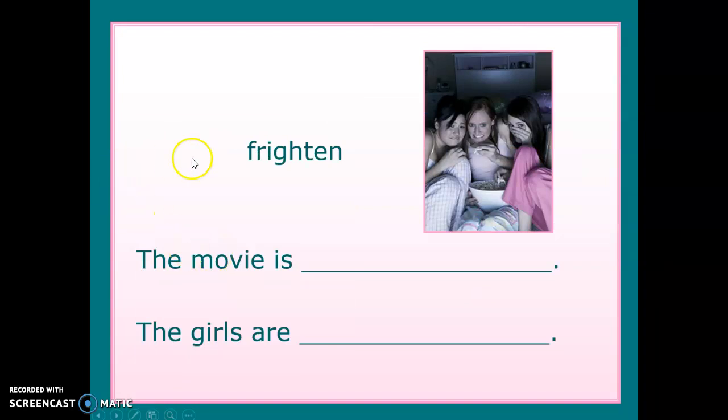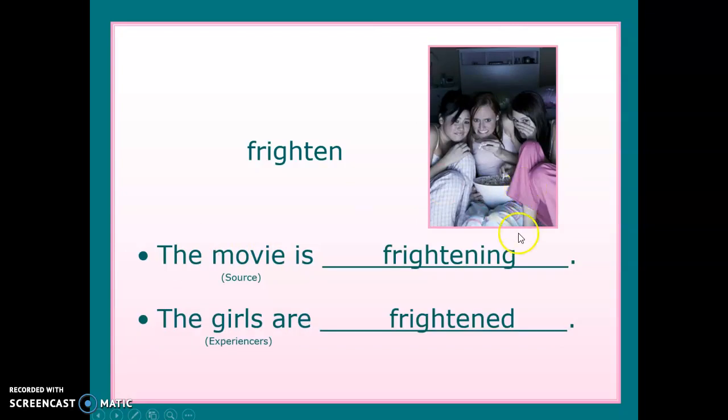I give you let's say the verb, because this is a verb, brightening. Okay? And then I give you the movie and the girls. So the step number 1 is to identify which of the two is the source and which of the two is the experiencer. O sea, ¿cuál es la fuente? ¿Cuál es la fuente de la emoción? The movie or the girls? Of course, the movie. Entonces, ya una vez que identificamos the source, remember, the source goes with ing. And then the experiencers go with ed. Okay? So in this case, the movie is brightening and the girls are brightened.